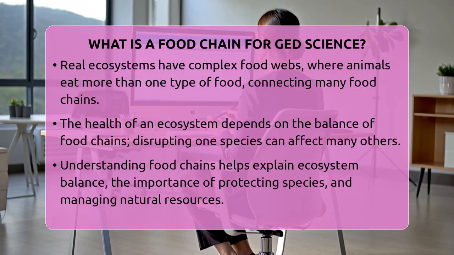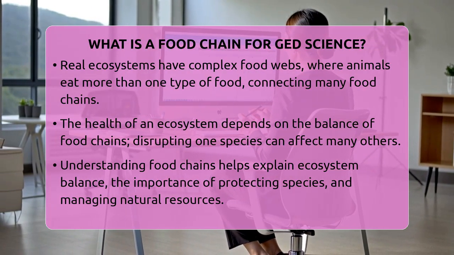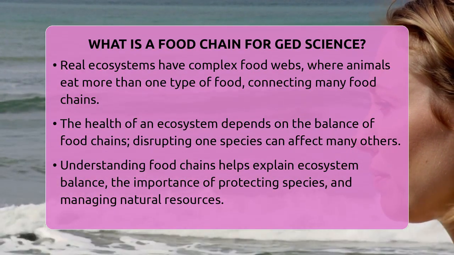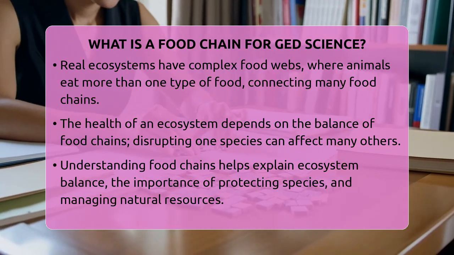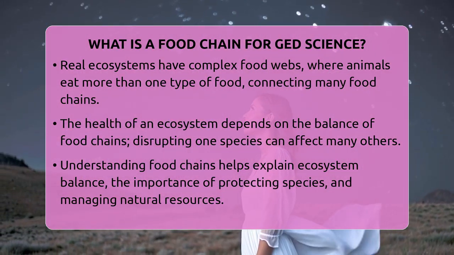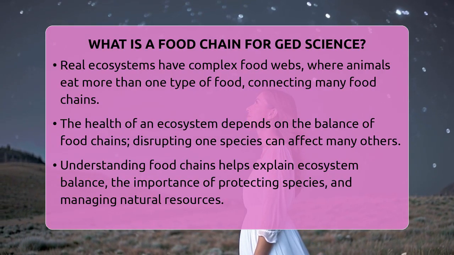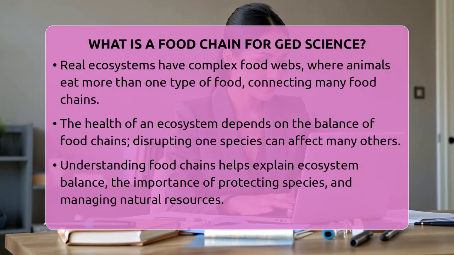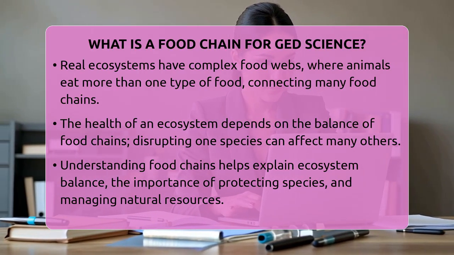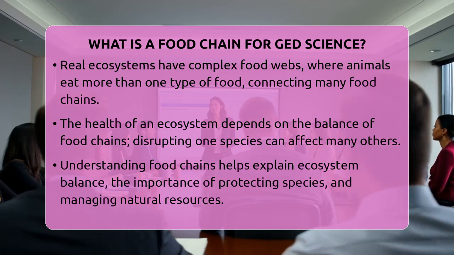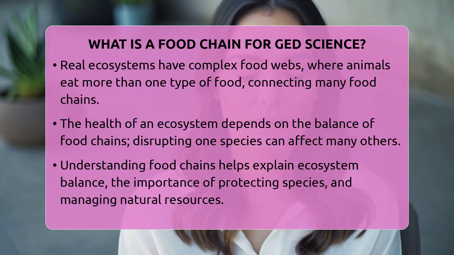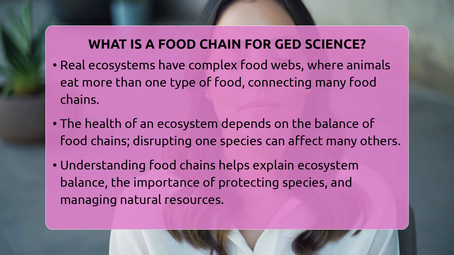Knowing about food chains helps us understand how nature stays balanced. It shows us why protecting different species is important. For example, if a predator population drops, the prey might overpopulate, causing problems for the whole ecosystem. This knowledge is useful for scientists studying ocean life, farmers managing crops, and even for making healthy diets. Understanding food chains helps us see how all living things are connected and why keeping ecosystems healthy is important for everyone.